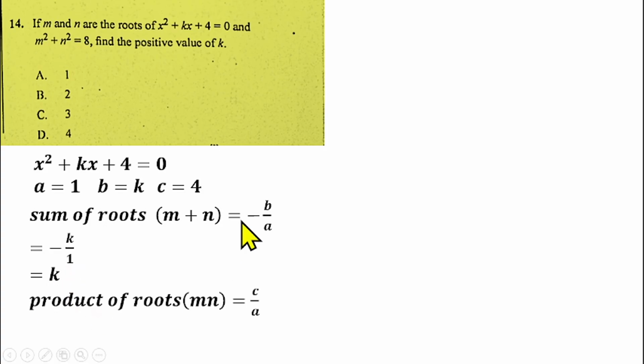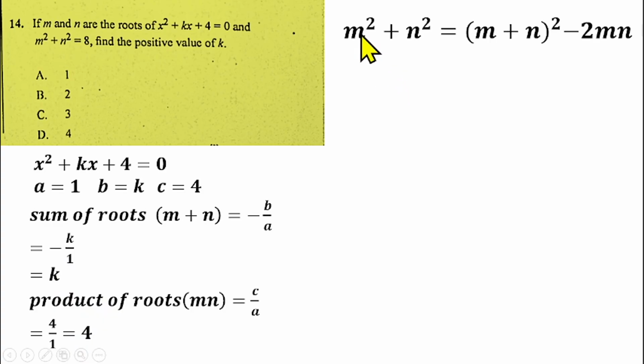So then the product of the roots, which is mn. The formula for finding the product of roots of a quadratic equation is c over a. And our c is 4, and our a is 1. So if you put that, that will give us 4 also. So you have minus k as the sum and 4 as the product. Then if you find the expansion of m squared plus n squared, that will give us m plus n squared minus 2mn.